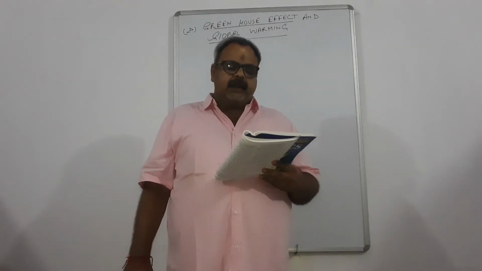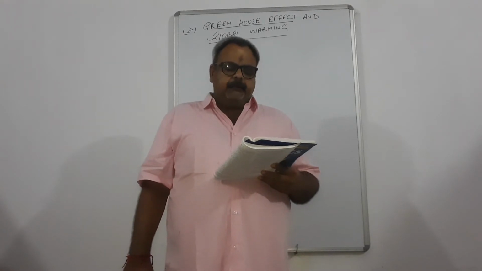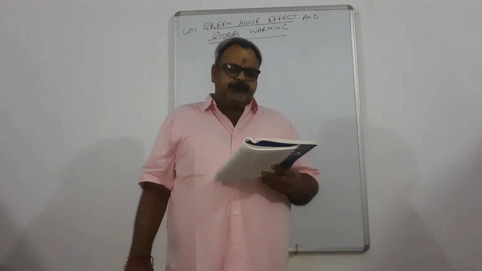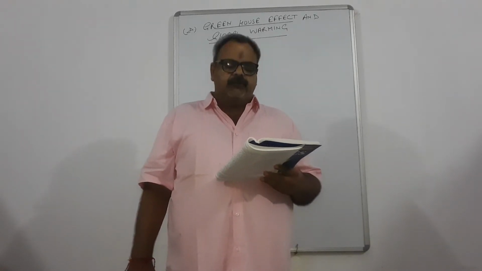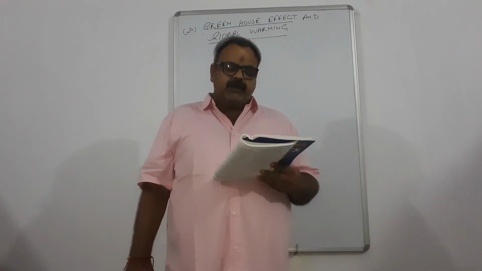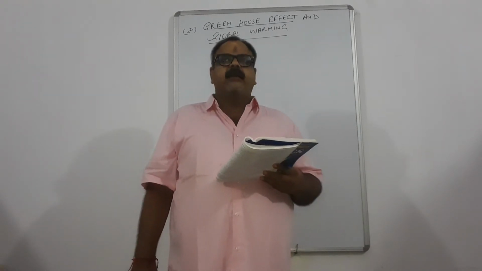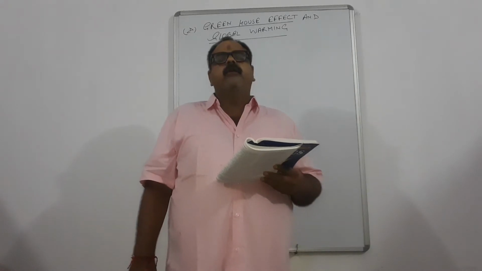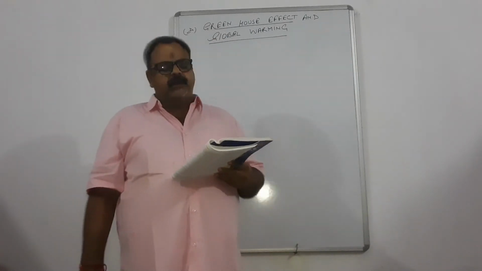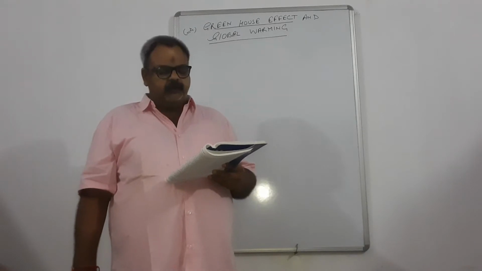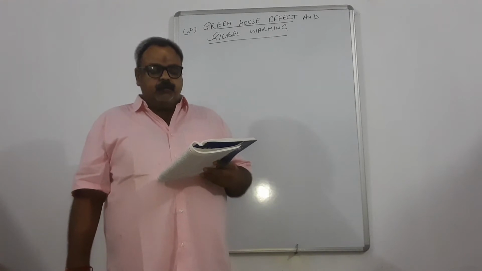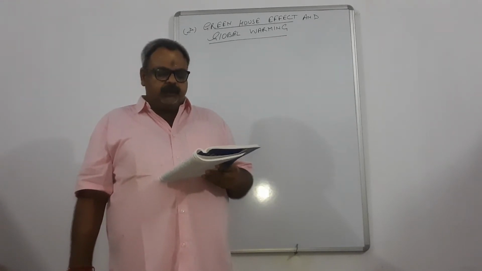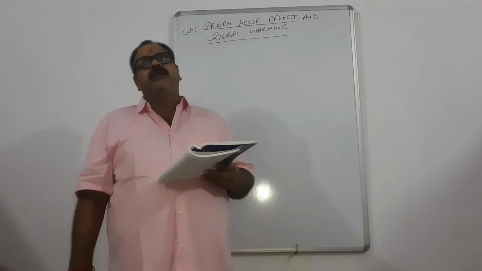How? The gas, namely carbon dioxide, increases in the greenhouse. Main activities responsible: burning of fuels. Continuously we are dependent on burning of fuel, deforestation, transportation, industrial production. All these, chemical factories and all, are responsible for increasing the carbon dioxide in the atmosphere. Second, increase of population. Human beings emit nearly 32 gigatons of carbon dioxide each year.